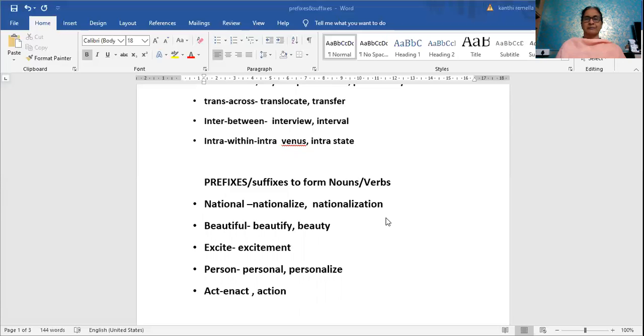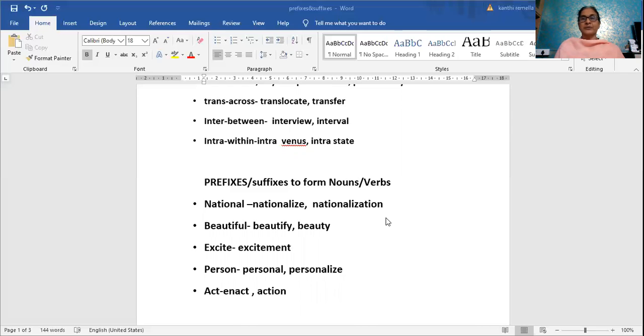I am an Indian. You'll be saying it very proudly. Nationalism is almost like nationality. So nationality can also be used. It is also a noun. Nationality, nationalization, nationalize. Nationalize is the verb; nationalization and nationality are the nouns.